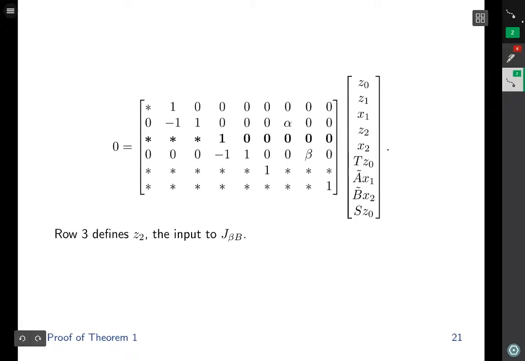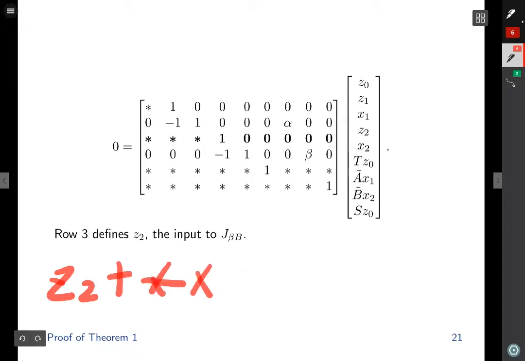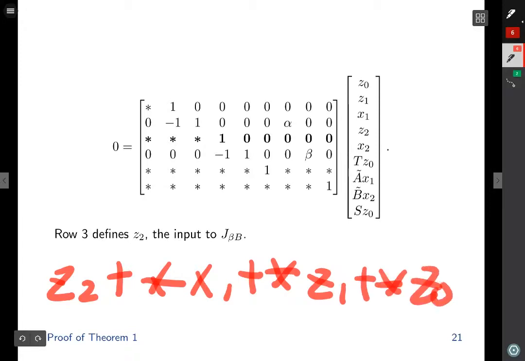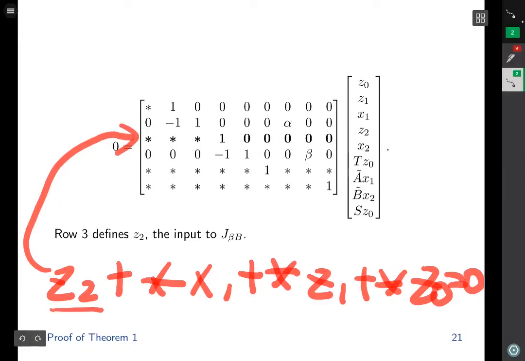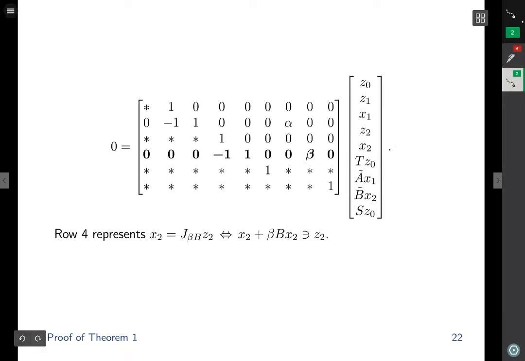Row 3 defines z2, which is the input to our second resolvent evaluation. If we write out the meaning of this row explicitly, we get z2 plus star x1 plus something z1 plus something z0 equals 0. This is the meaning of row 3. It defines what z2 is. Row 4 represents the second resolvent evaluation, which leads to this monotone inclusion. This monotone inclusion is what's represented in row number 4.